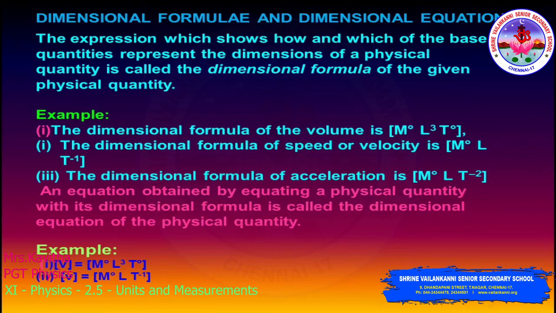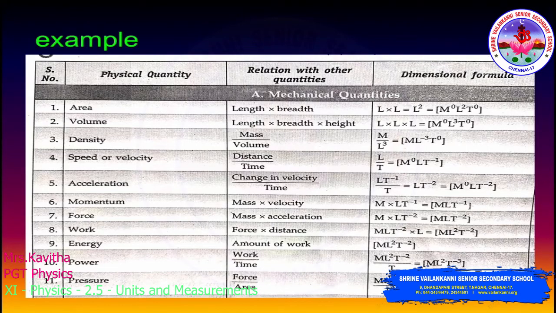The third one is the dimensional formula of acceleration. For acceleration, what we said is change in velocity by time. So L T power minus 1 by T, so that T comes to the numerator, so L T power minus 2. So M power 0 L T power minus 2, right? Some equations they have given as examples. These are some examples given for you of different physical quantities.